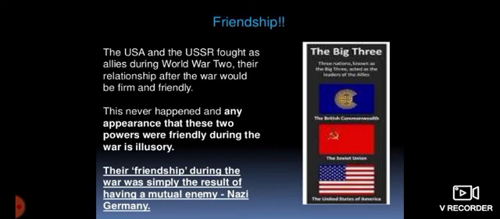As I already mentioned, their friendship was there, the Big Three were there. But now the wartime allies who were together, the cleavage was slowly being sown between America and the USSR.